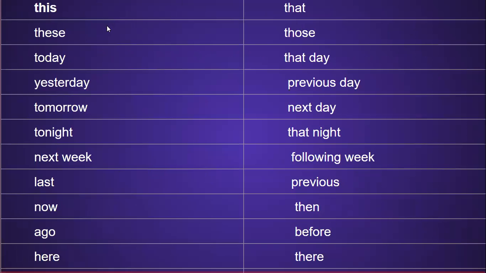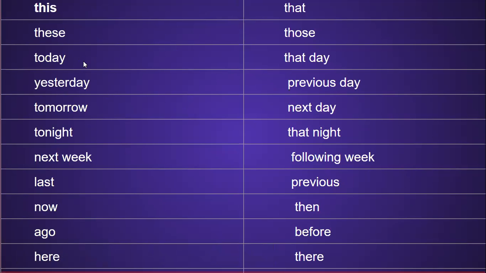These are the words, students, that are always changed in indirect sentence. If any of these words in the left column appear in the direct speech, then they are always changed into the words facing them in the right column. Okay, this will always change into that, these will change into those.